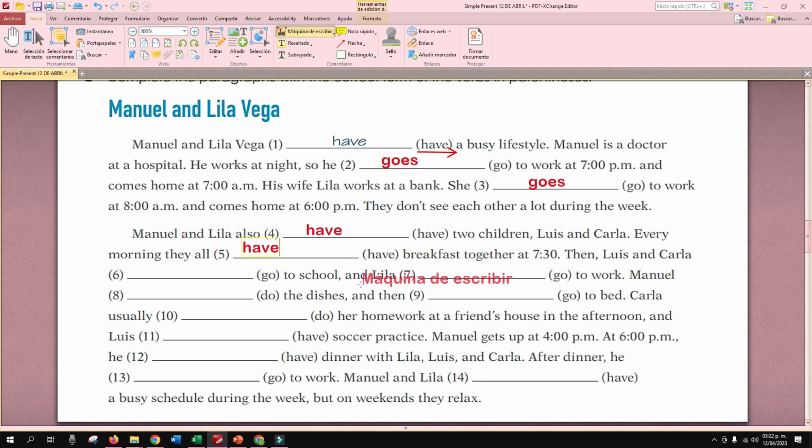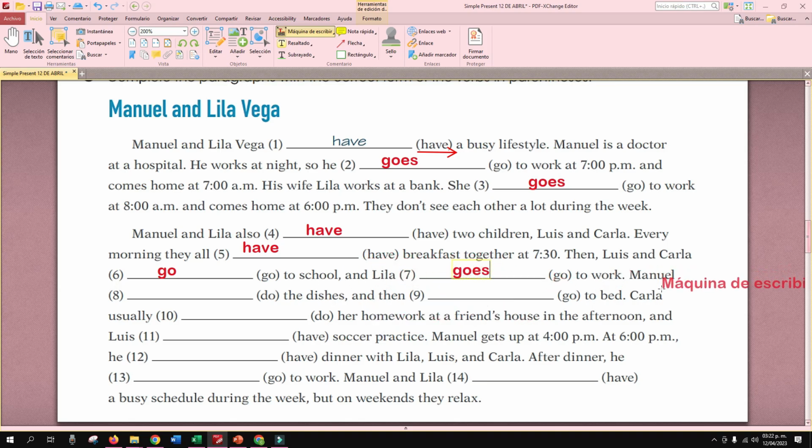yes, breakfast together, right? Luis and Carla. Carla, go or goes? Go, right? Go to school. And Lila, go or goes? Goes, right? Recuerden tercera persona.